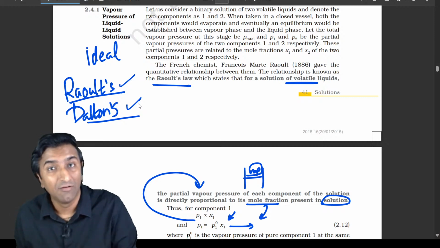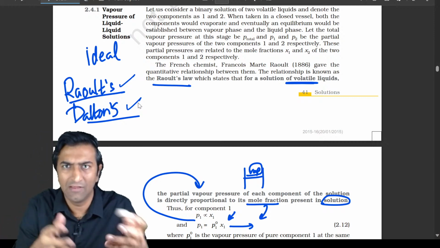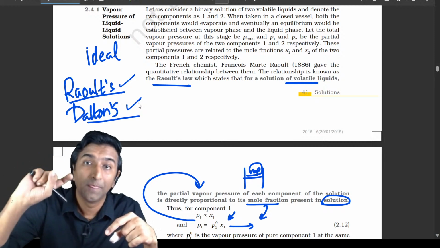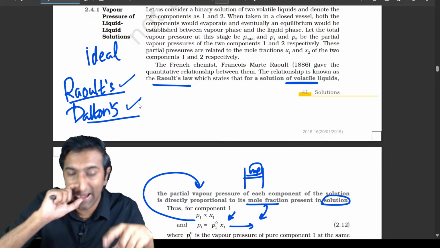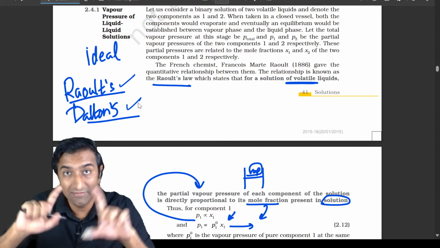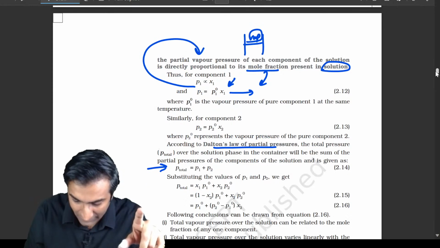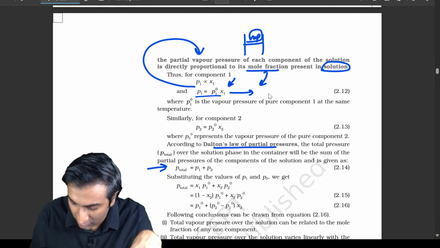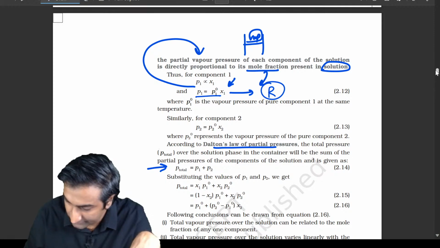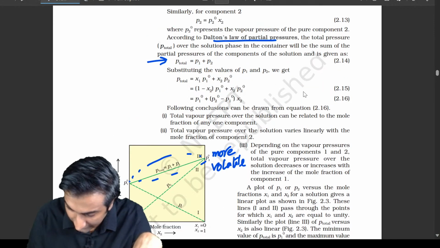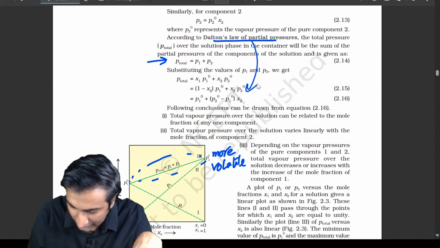देखो, if they are volatile मतलब कि थोड़ा सा जो भी liquid है, पानी है, whatever liquid goes into vapor phase. Now what is the pressure, the vapor pressure over there, and what is the mole fraction in liquid, these are two ideas that you have. इन दोनों को हम लोग combine करते हैं, you get a couple of expressions. This right here is Raoult's law, okay, I'm going to write an R over here, and this right here is what are we doing here, हम लोग figure out कर रहे हैं Dalton's law of partial pressure using this, okay.